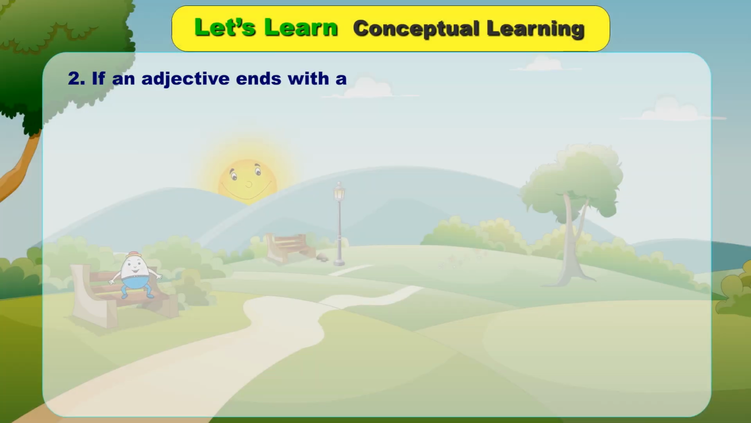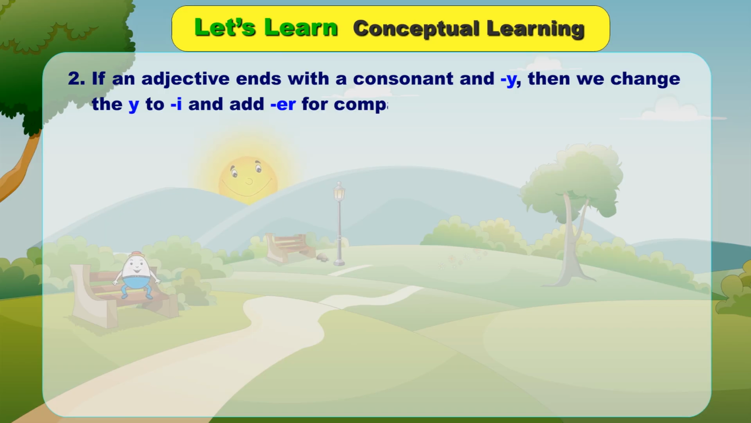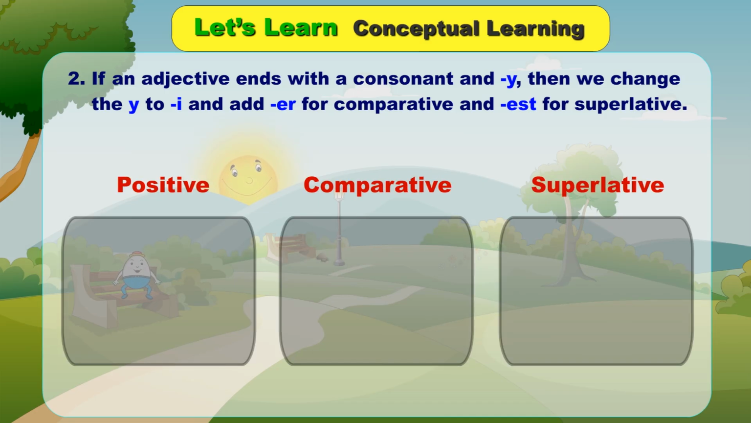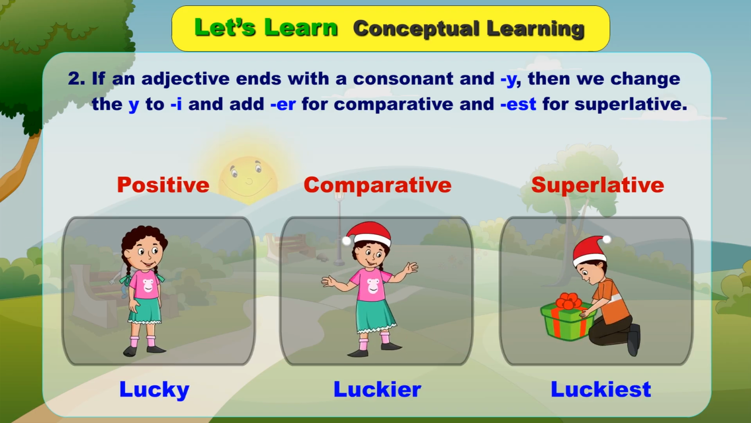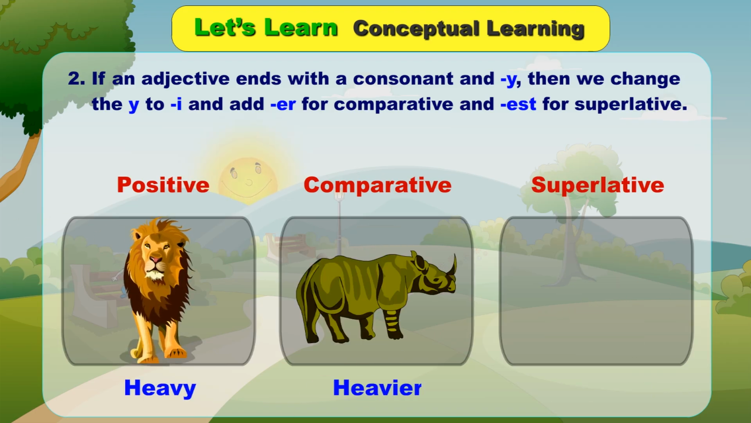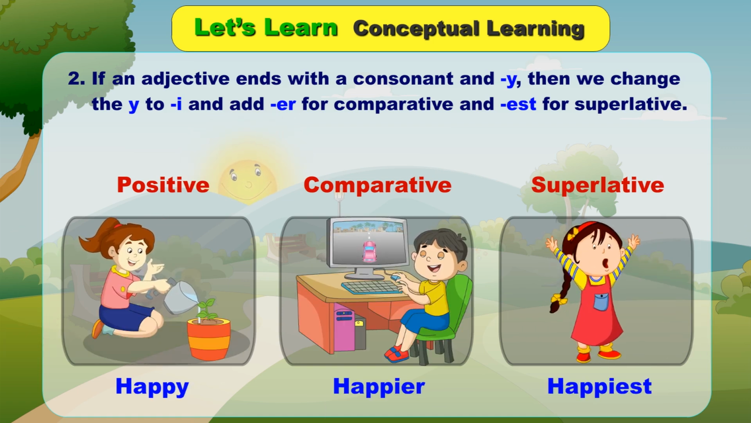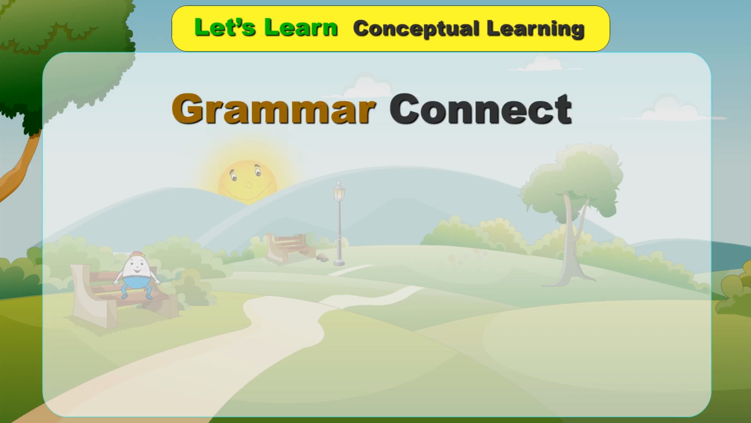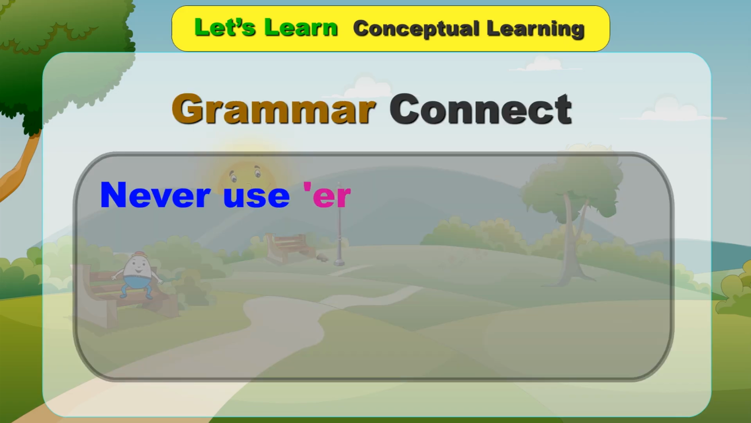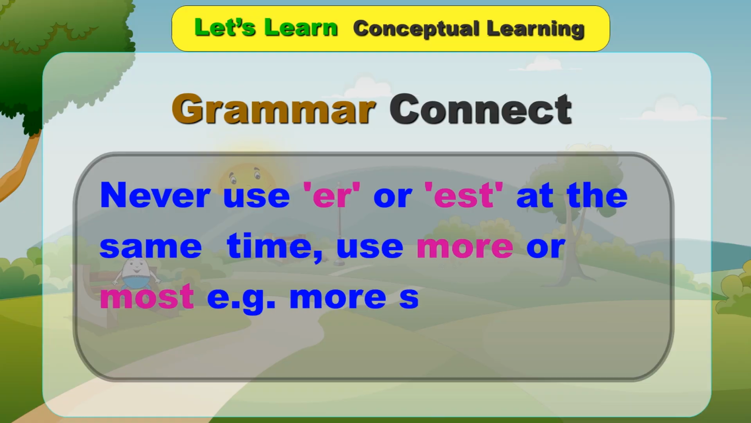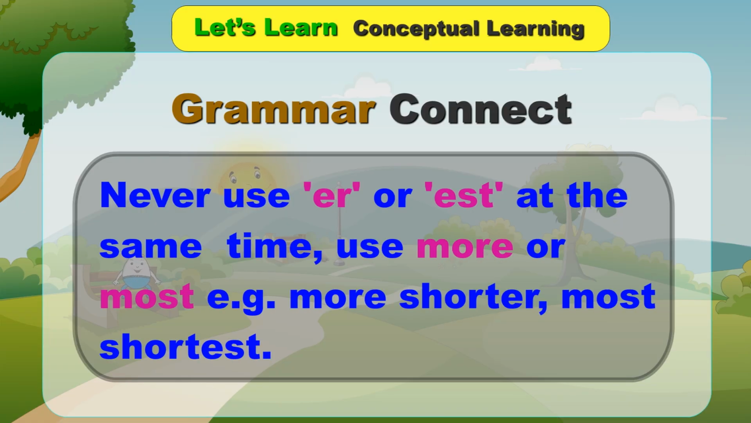2. If an adjective ends with a consonant and y, then we change the y to i and add er for comparative and est for superlative. Positive, comparative, superlative. Lucky, luckier, luckiest. Heavy, heavier, heaviest. Happy, happier, happiest. Grammar connect. Never use er or est at the same time as more or most, e.g. more shorter, most shortest.